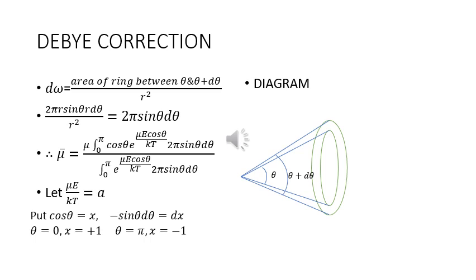Let us put mu E upon kT equal to a. So cos theta is equal to x. At theta equal to 0, therefore, x is equal to plus 1 at this limit. Minus sine theta d theta is equal to dx. Theta is equal to pi and x is equal to minus 1 at this limit.